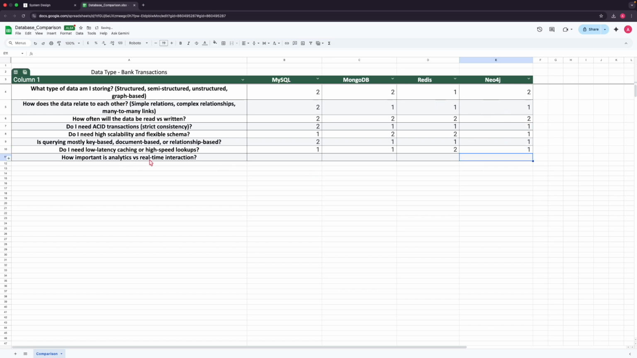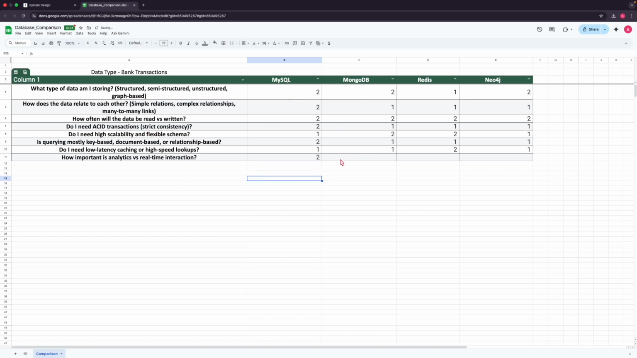Next, coming to how important is analytics or real-time interaction. Regarding banking transactions, it is highly real-time, right? So it's live transactions we are dealing with. So here, whether MySQL provides us with this feature. Yes, definitely it will help us with dealing with the live transactions with strong ACID properties. So that's the reason I am giving it as 2.